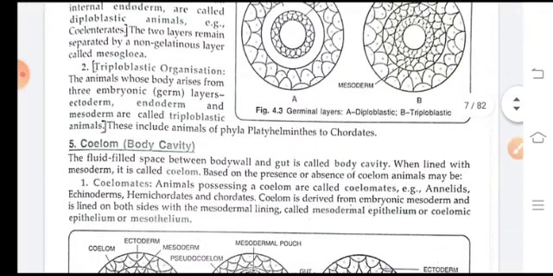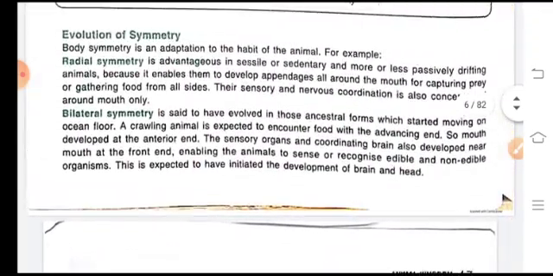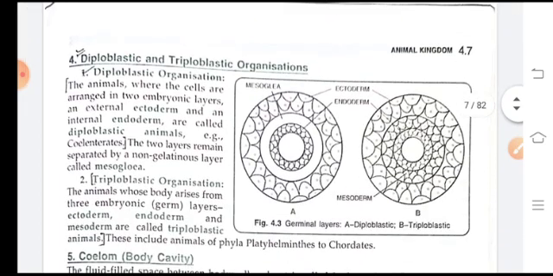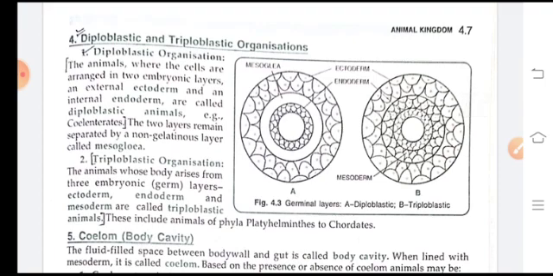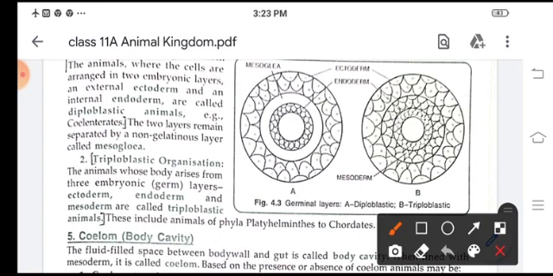Now come to diploblastic and triploblastic organization. Diploblastic means the animals which show two embryonic layers, external ectoderm and internal endoderm. They are called diploblastic animals. And the animals whose body arises from three embryonic layers, ectoderm, endoderm and mesoderm, are called triploblastic animals. So here is a diploblastic and this is triploblastic.